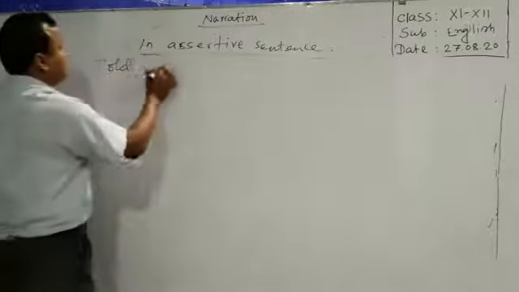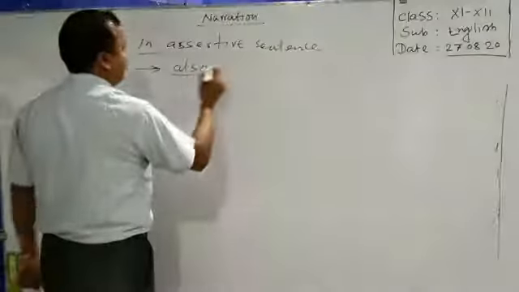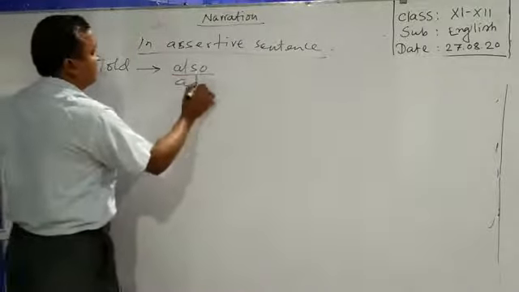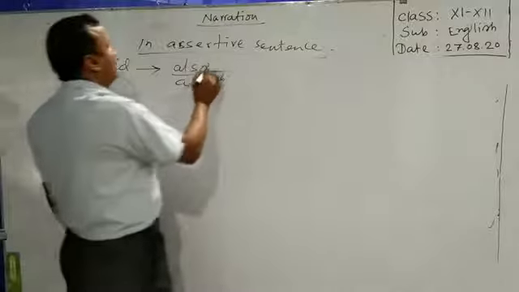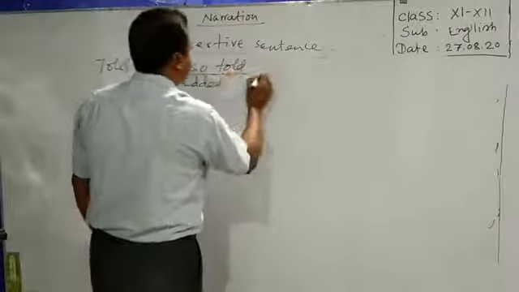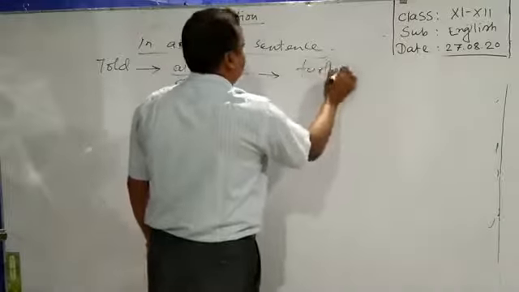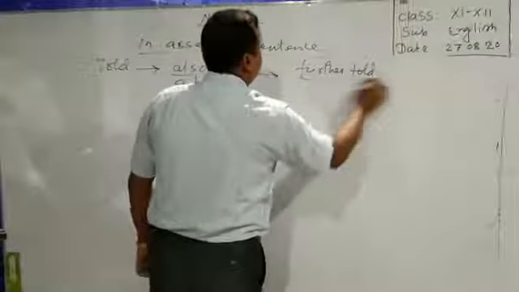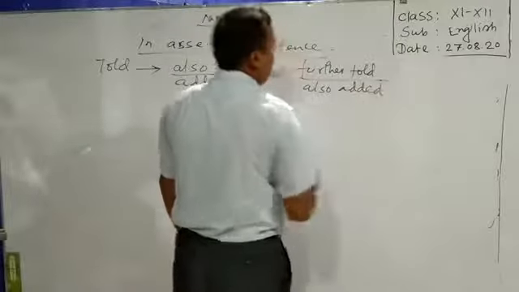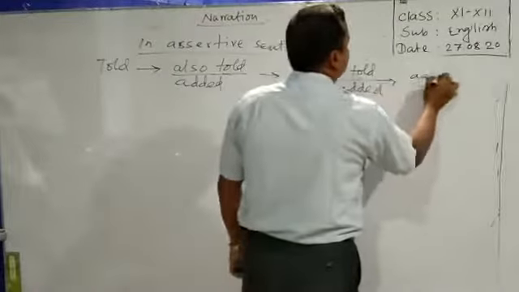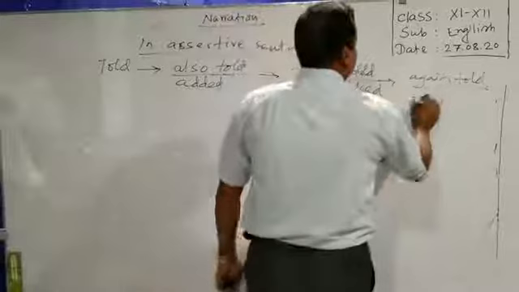Then to face the second speech in assertive form, you may add added instead of repeating the verb, also told or added. Then further told or also added. Lastly, again told or further added.